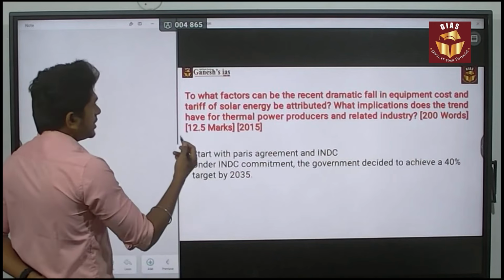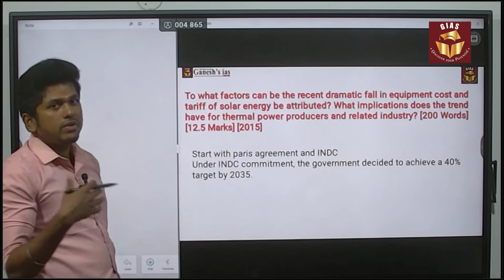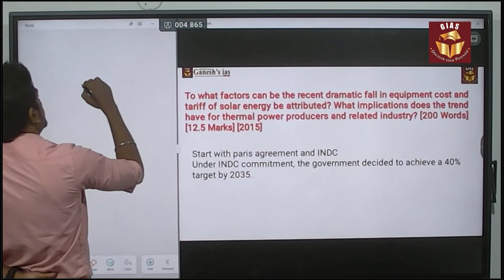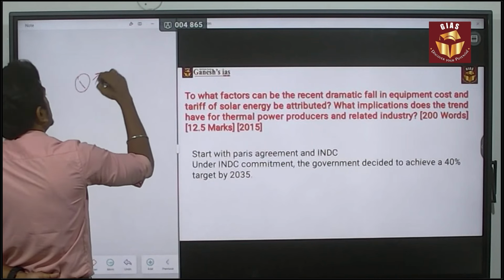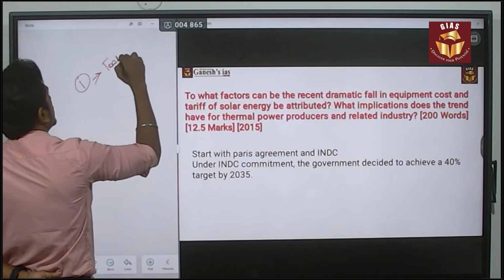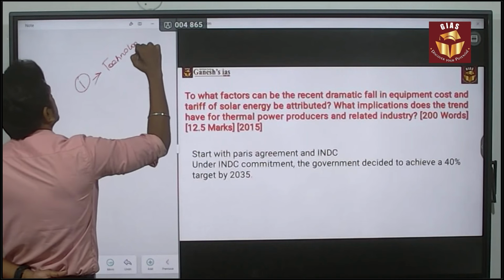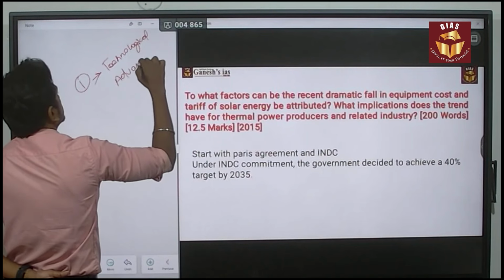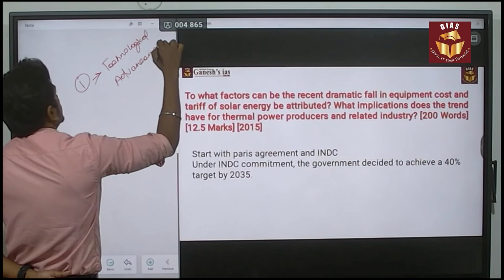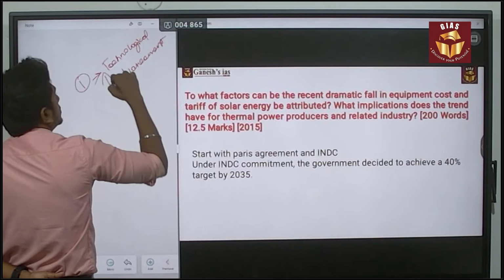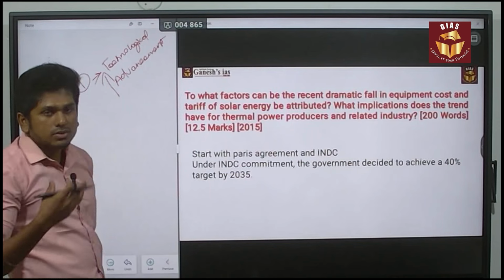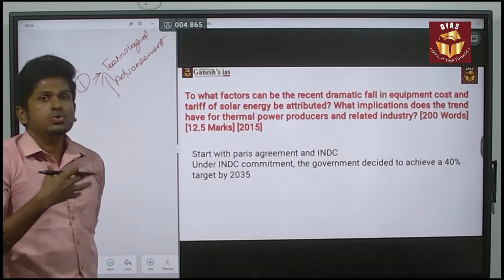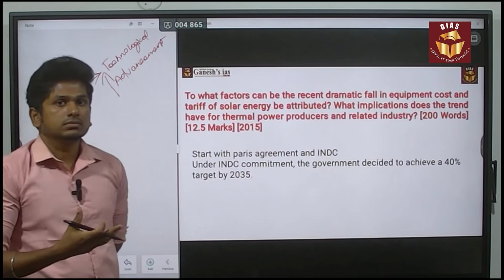The reasons for the dramatic fall in equipment cost are many, and we will discuss them one by one. The first major thing is technological advancement. The people producing solar panels or solar cells have seen huge growth in technology.